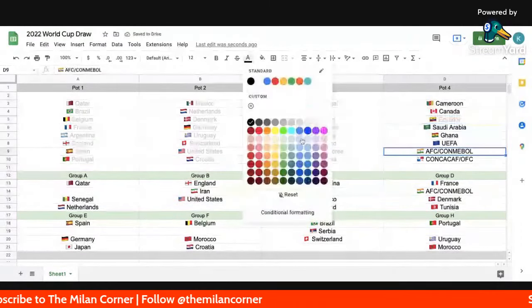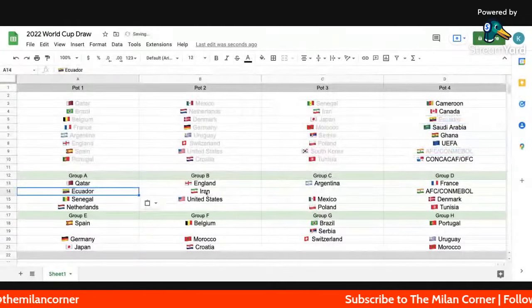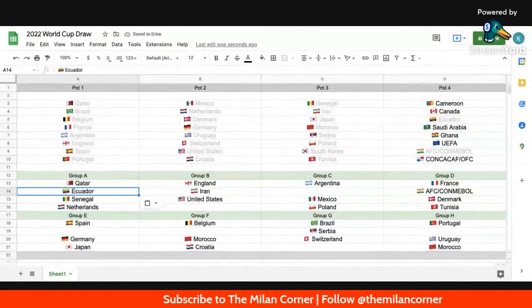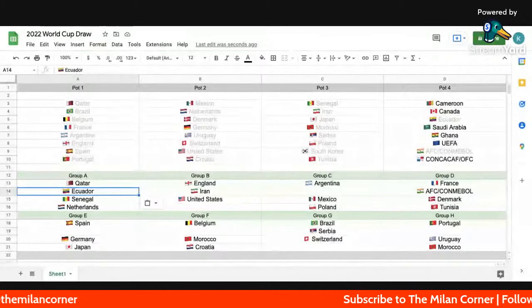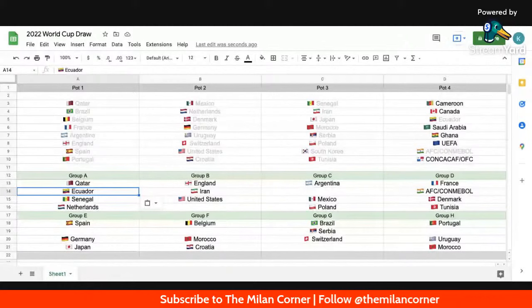All right, so Canada misses out on that. So they're going to end up with Qatar, Senegal, and the Netherlands. So this is by far the easiest group. Qatar, Ecuador, Senegal, and Netherlands. This is the group that I would have wanted Canada to have, but I guess we're not going to have it.